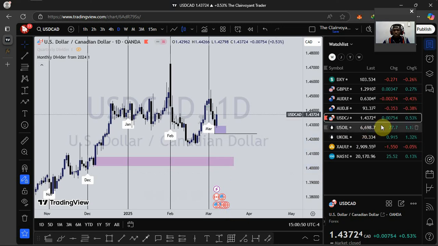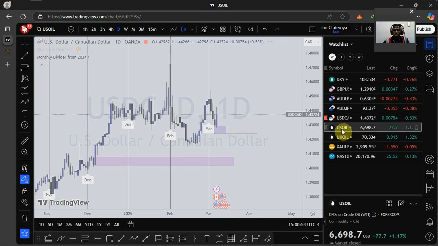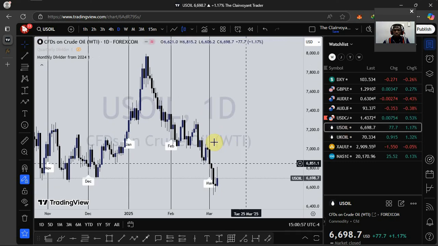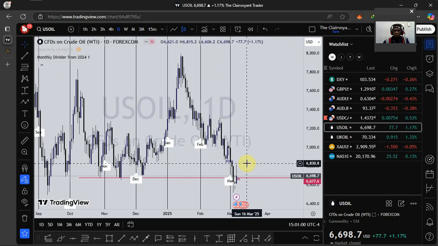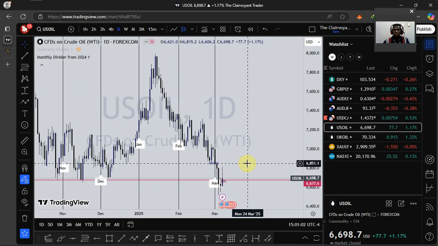Let's look at what is happening on the energy market. That is the US oil. For some time now, you've seen the US oil giving us a downside movement. I'll be looking out for a high impact news I'm expecting for US oil. We didn't see it in the list though, but so far as you are trading the energy market, there are certain things that you should pay attention to. So I'll be looking out there.